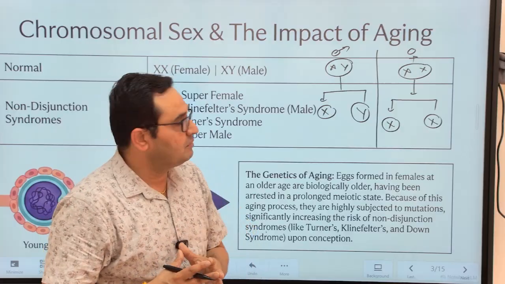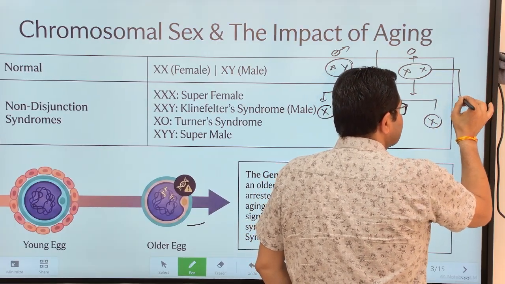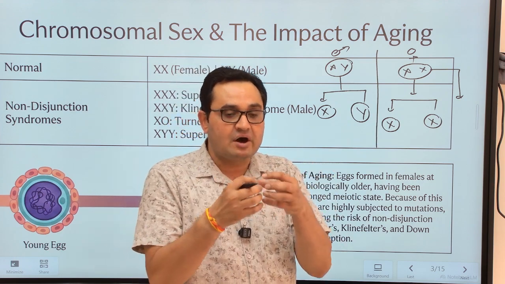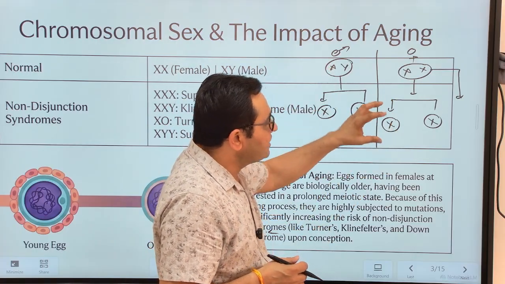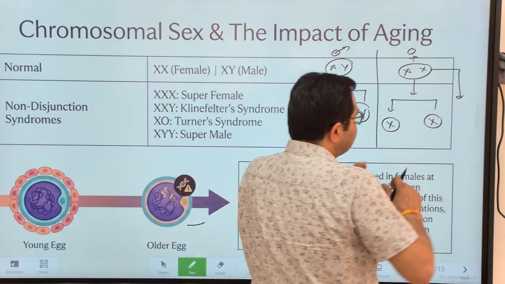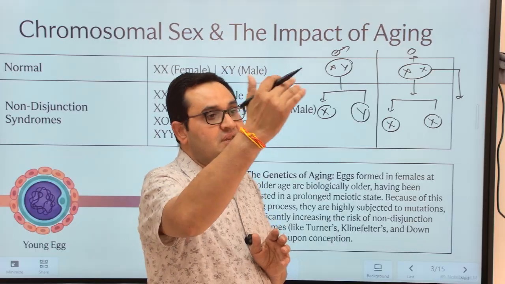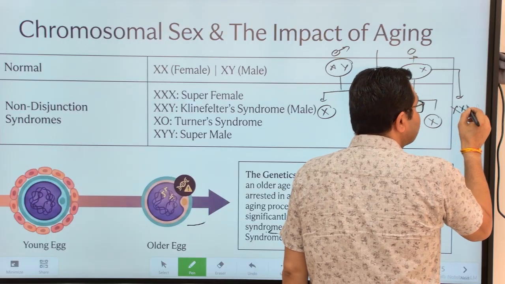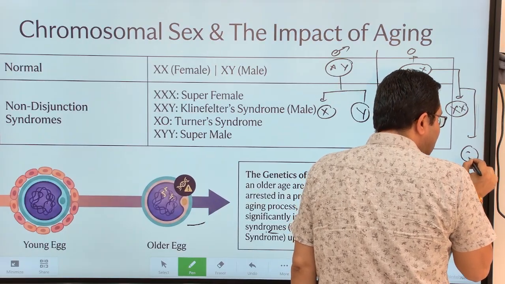So what happens? In the case of the human female, there are more and more chances of chromosomal non-disjunction. Generally, when you study meiotic division, there is a chromosomal separation, or non-disjunction of chromosomes, that I have shown over here, where the secondary oocyte and the first polar body should each have an X chromosome in them. But if the condition of non-disjunction takes place, which happens more often in females beyond 35 years of age, then the functional ovum may have both of the chromosomes and the polar body lacks any chromosome in it.